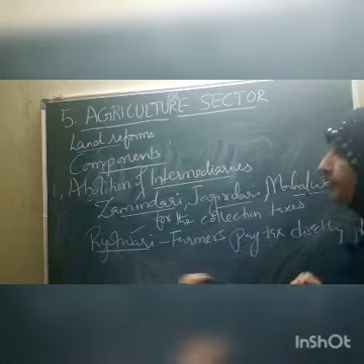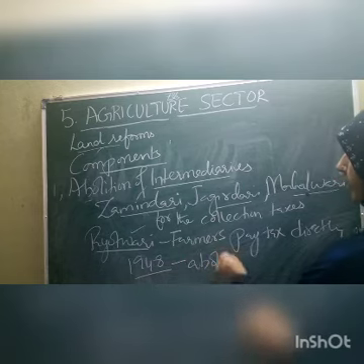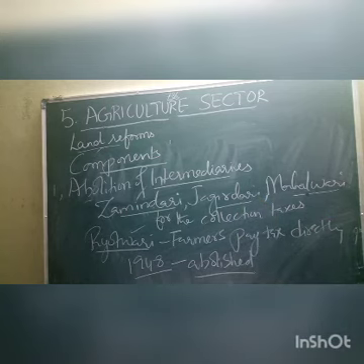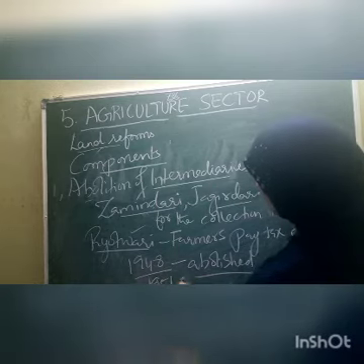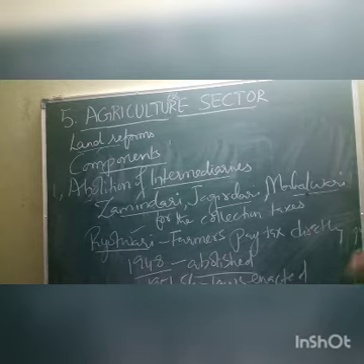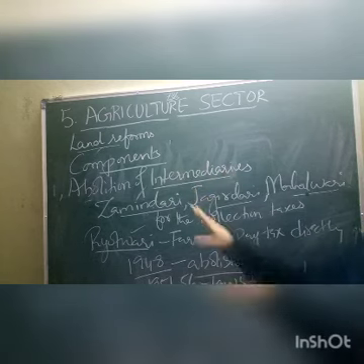So what they did, in the year 1948, they passed the land reforms and they abolished all the zamindari, jagirdari, mahalwari, riotwari systems, children, everything they abolished. And they enacted a number of laws from 1951 to 56. Laws were enacted where the complete procedures were given about the payment of taxes. So this is, children, abolition of intermediaries.